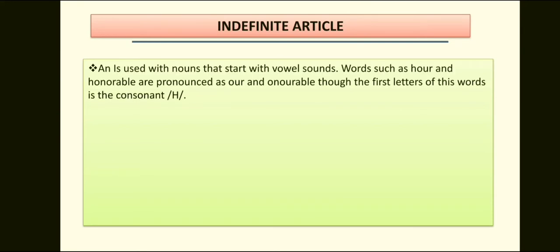Now, the indefinite article an is used with nouns that start with vowel sounds. Words such as hour and honorable are pronounced as hour and honorable, though the first letter of these words is the consonant H, which is a silent alphabet. So we use an before hour and an before honorable.